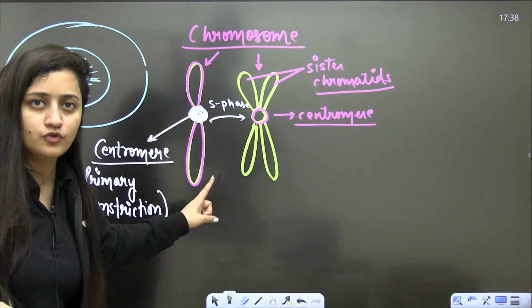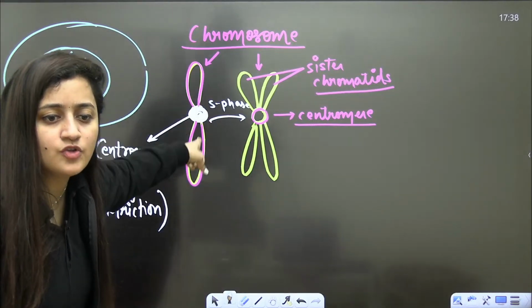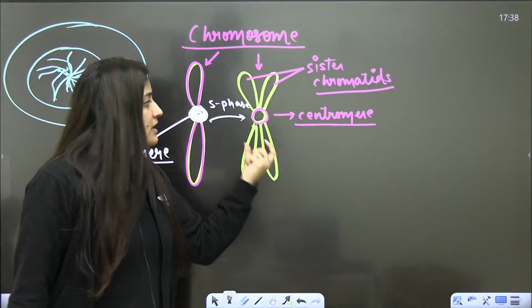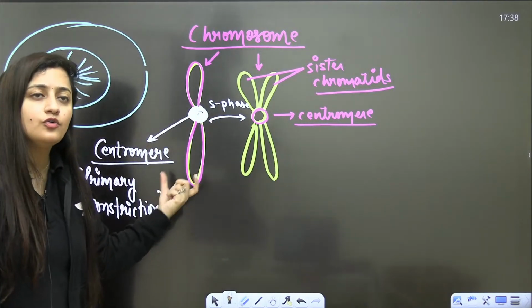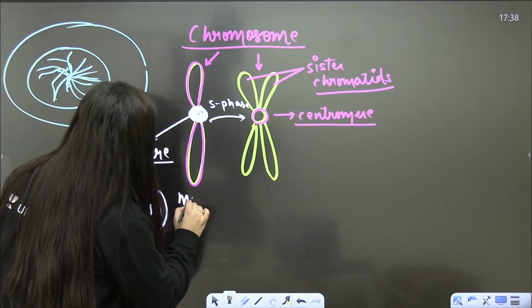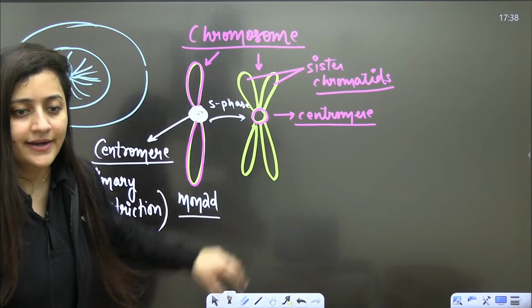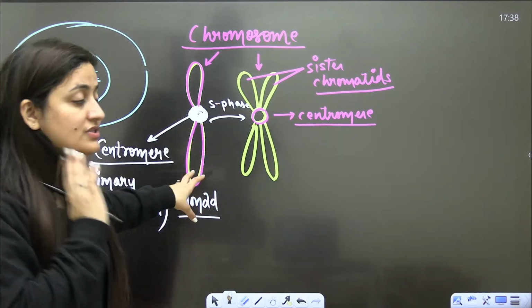Both are chromosomes, but here the DNA is not duplicated. It is the chromosome where DNA is not duplicated. It has a single arm, so we also use the word monad.